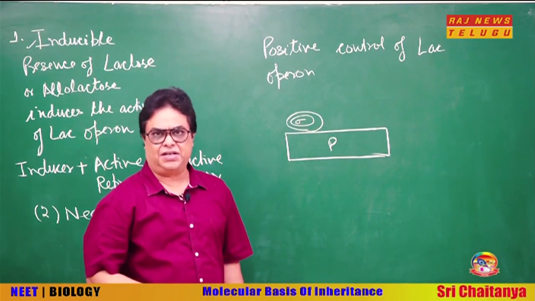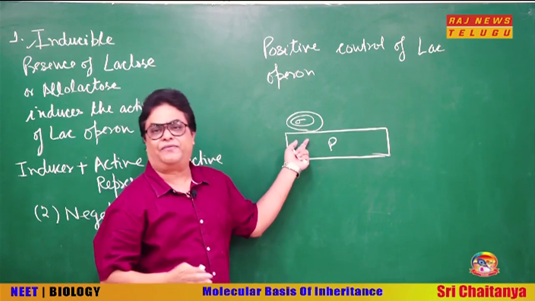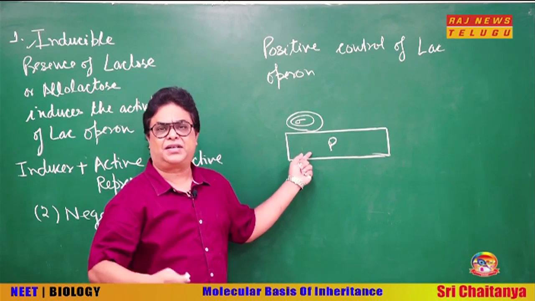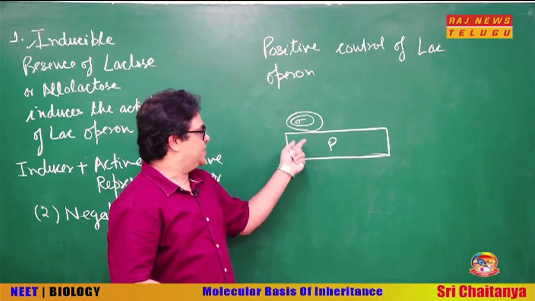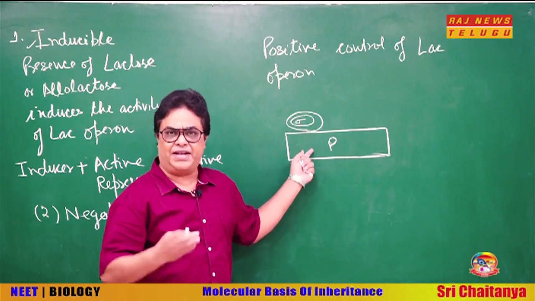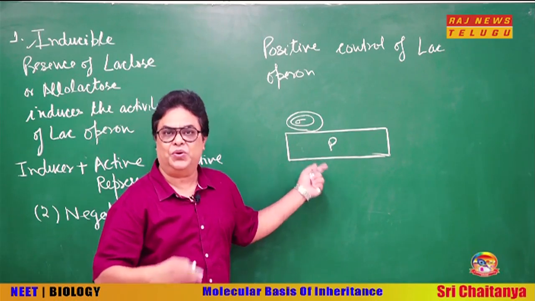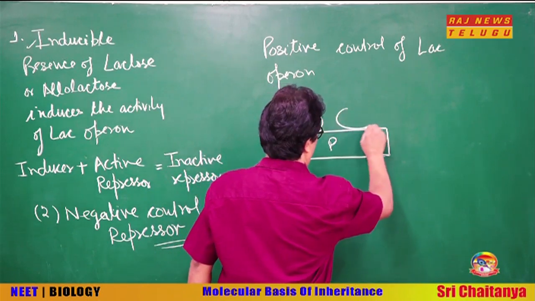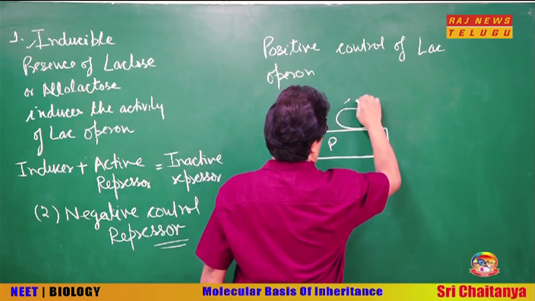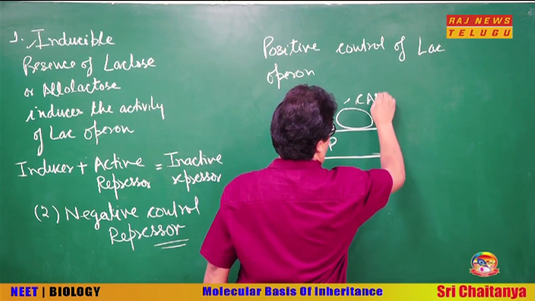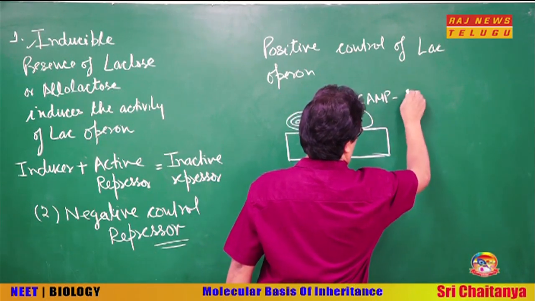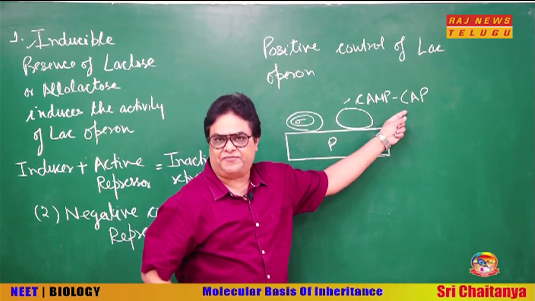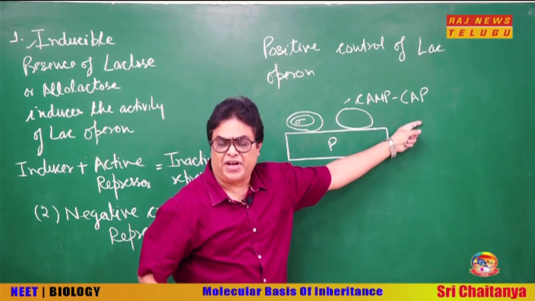But alone, binding of RNA polymerase enzyme to the promoter is not very strong. Okay. So, RNA polymerase enzyme binding to the promoter is low, but when another complex called as cyclic AMP CAP complex, CAP stands for catabolic activator protein,